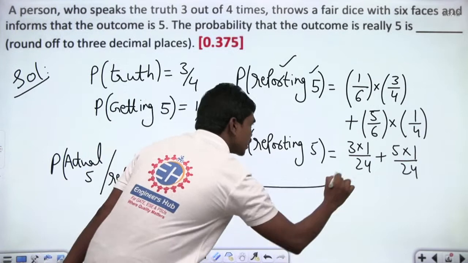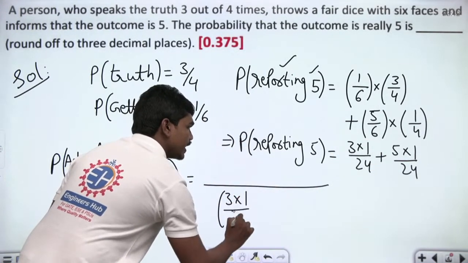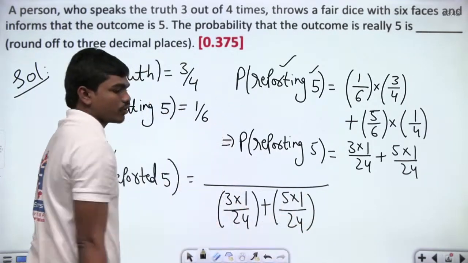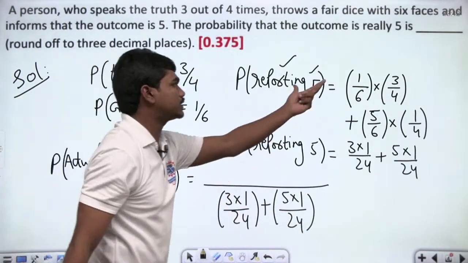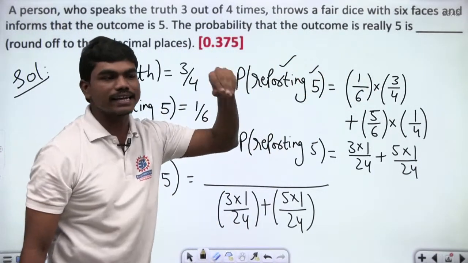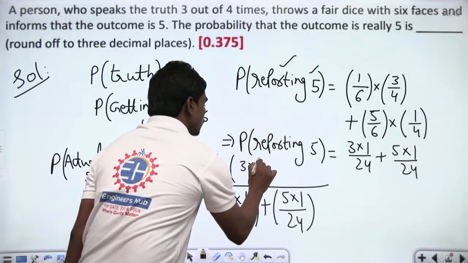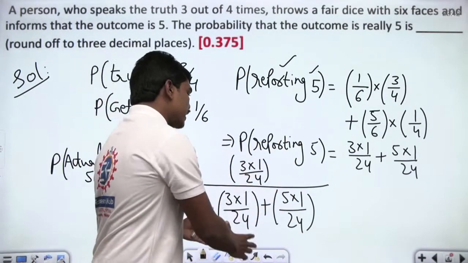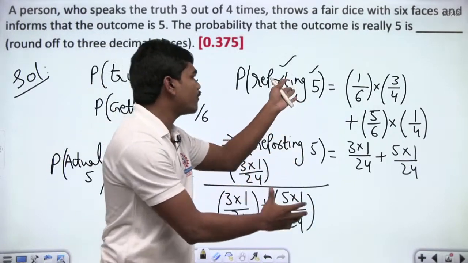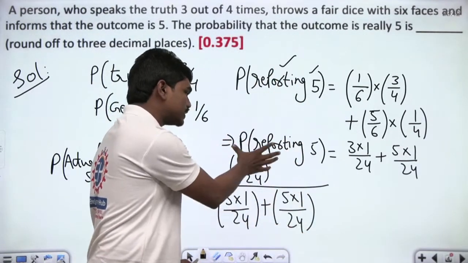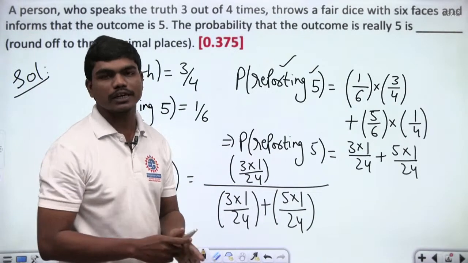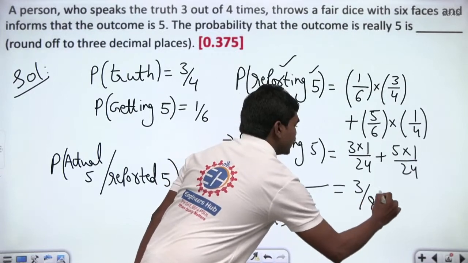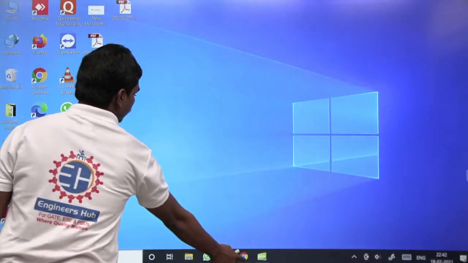Now see here. This is the total probability which you have: 3 into 1 divided by 24 plus 5 into 1 divided by 24. Of course, out of these 2 terms, the 3 into 1 by 24 is the case of actually getting a 5 on the dice, so we'll write that on the top. This is a simple application of Bayes' theorem and you could easily sense this answer. You could clearly see there are 2 possibilities for the event of reporting 5 to happen, and out of these 2 possibilities, this 3 into 1 by 24 is the actual possibility of getting a 5. If you perform a bit of calculations here, 3 by 8 is the answer, and I would like to show you with the help of a virtual calculator here as well.